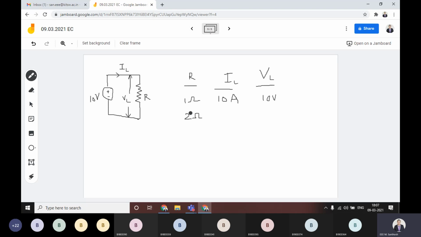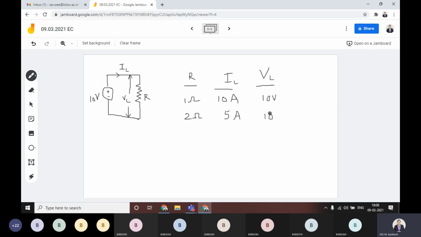Now what is the current IL? 5 amperes, very good, right? 10 by 2. How will we calculate IL? The source voltage, which is 10, by 2 ohm, the resistance value. You will get 5 amperes. Then what is the value of VL? Can anyone tell me? 10 volts. Obviously 10 volts.